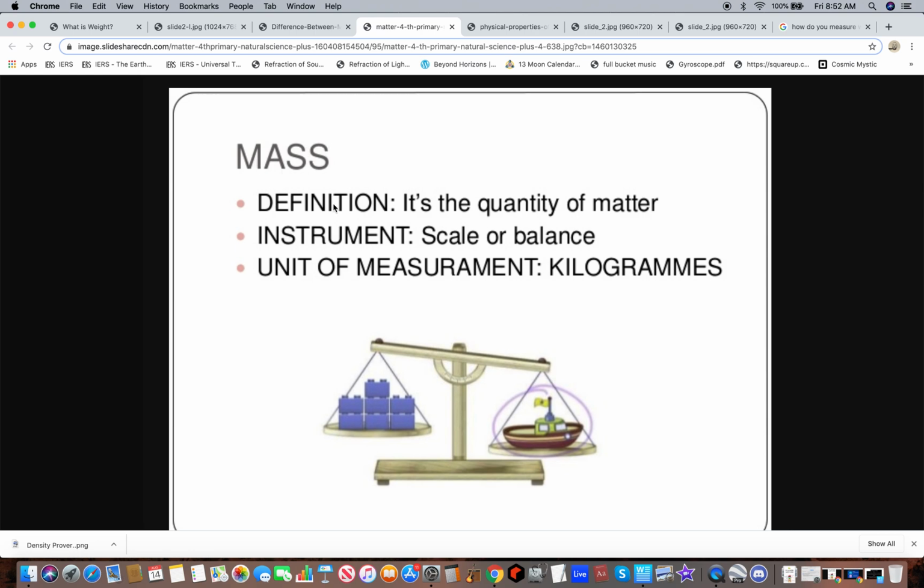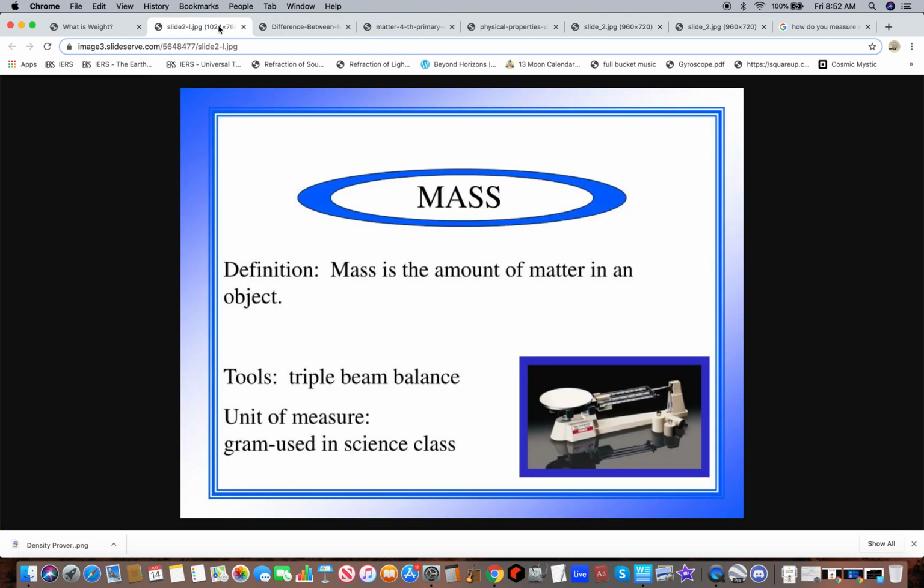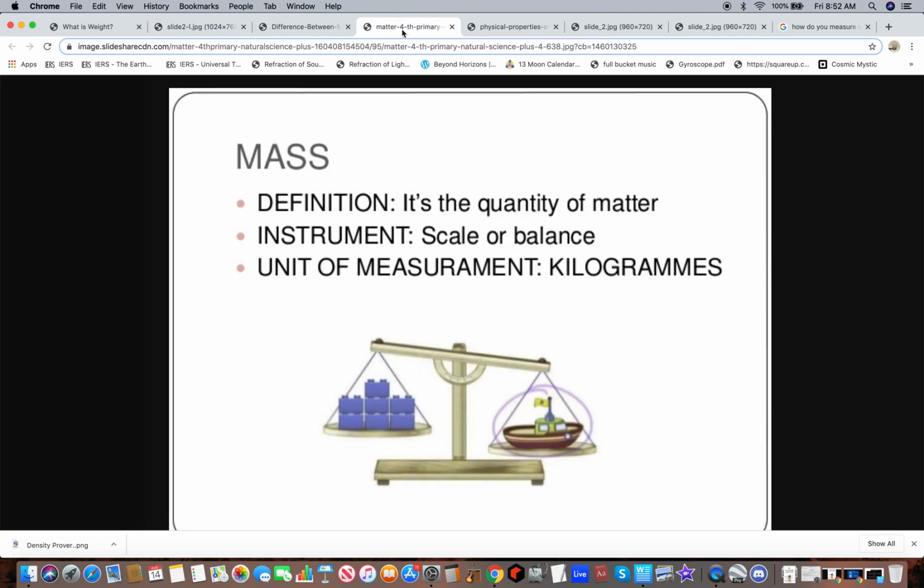Another definition of mass. Definition, it's the quantity of matter, right? Mass is a quantity of matter, right? The other definition, mass is the amount of matter in an object, and in this one it's the quantity of matter. The instrument used for measuring it is scale or balance. Unit of measurement is kilograms.